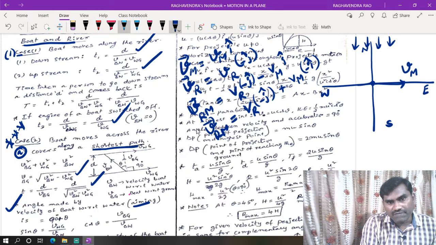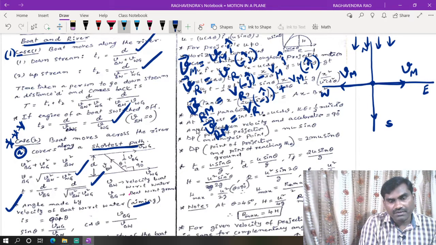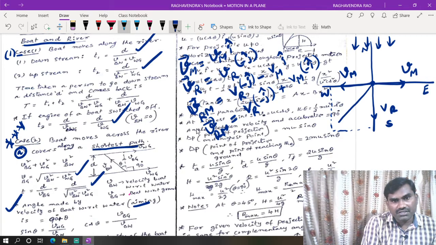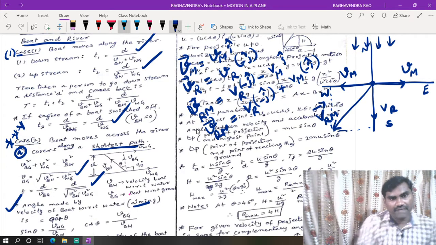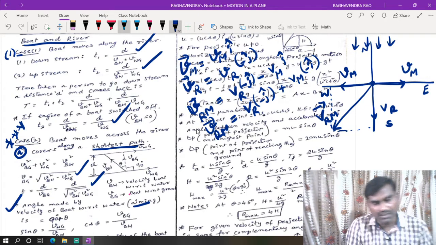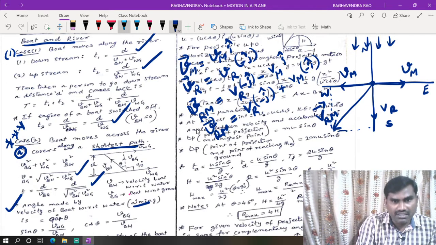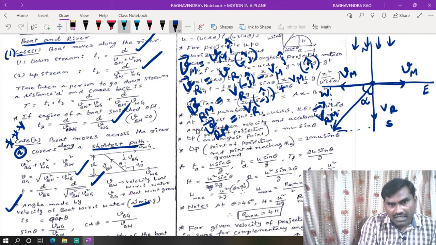This is Vm, this is Vr, the resultant will be in this direction. This is the direction of velocity of rain with respect to man. Here alpha is the angle made with vertical, beta is the angle made with horizontal.